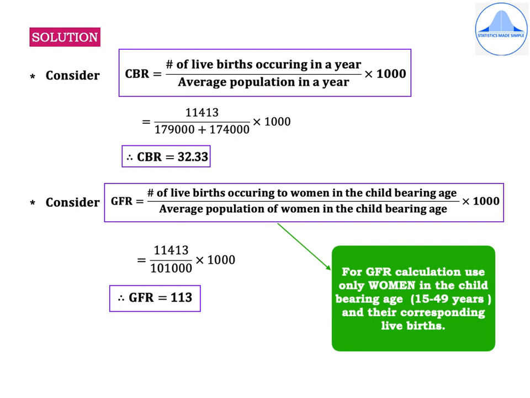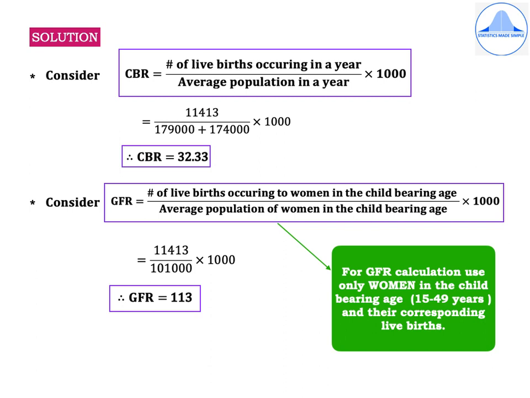Starting with the solution, first write the formula for CBR. Consider CBR is equal to number of live births occurring in a year divided by average population in a year into 1000. So by now you should know that the average population for CBR is nothing but the male population plus the female population. So substituting all the totals, we get 11,413 divided by 1,79,000 plus 1,74,000 into 1000. Therefore, CBR is equal to 32.33.